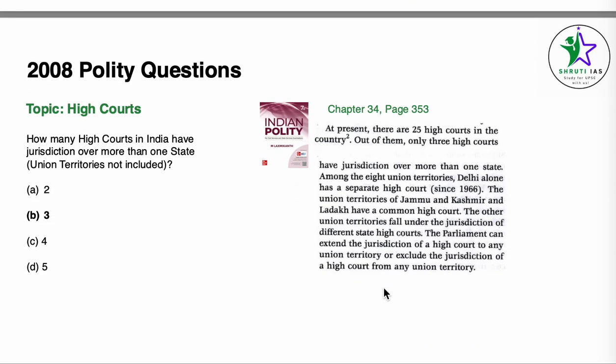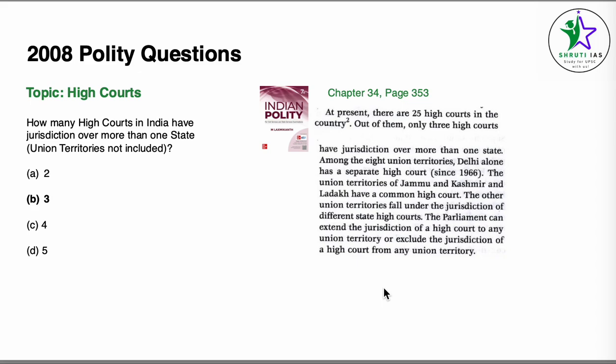Question number two. The topic is high courts. How many high courts in India have jurisdiction over more than one state? This particular answer can be found in chapter 34, High Courts, page number 353. At present, there are 25 high courts in the country. Out of them, only 3 high courts have jurisdiction over more than one state, which becomes our answer.